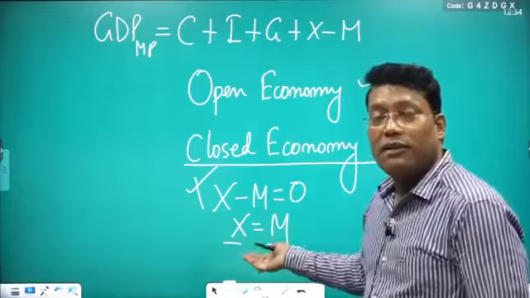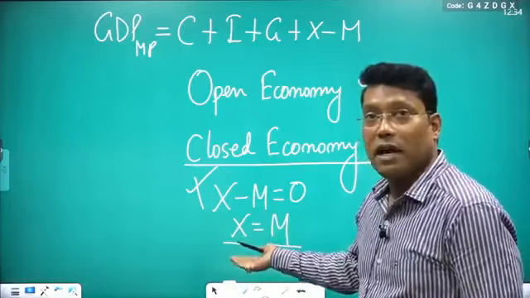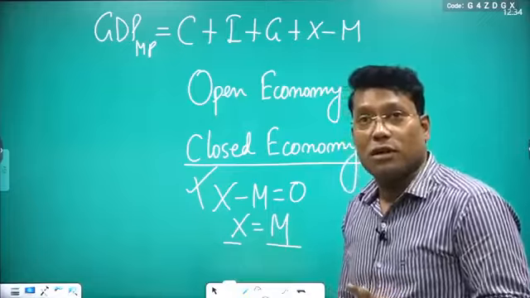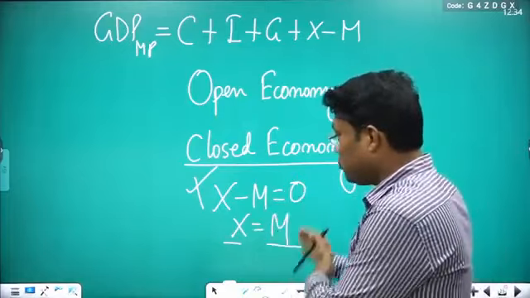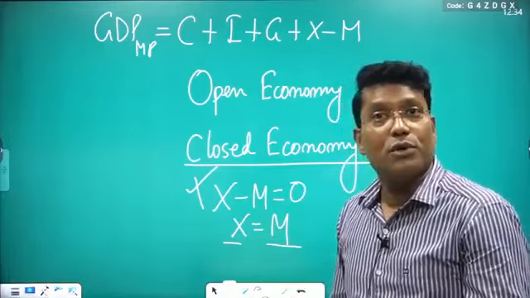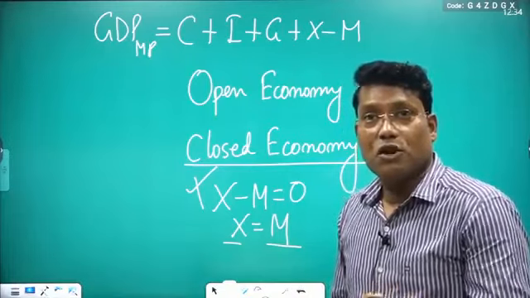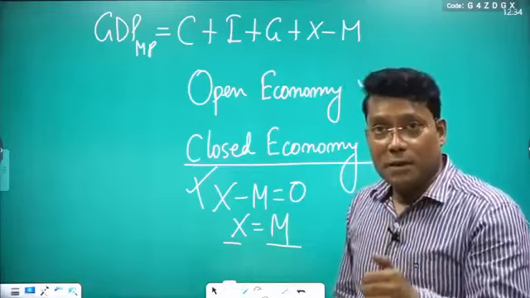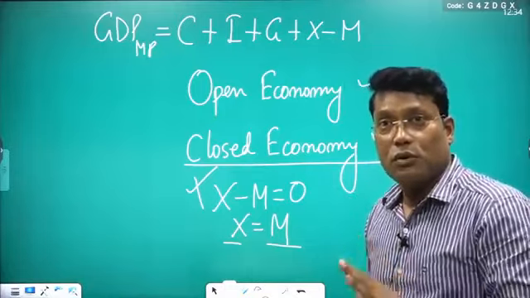So if in an economy exports happen and imports happen, maybe these two are equal. But if exports happen and imports happen in that particular country, can we say that is a closed economy? No. That is an open economy, because exports are already happening and imports are going on. So that is the open economy.